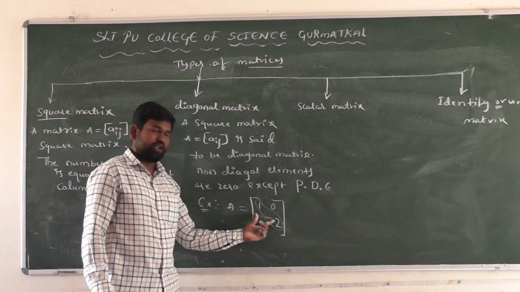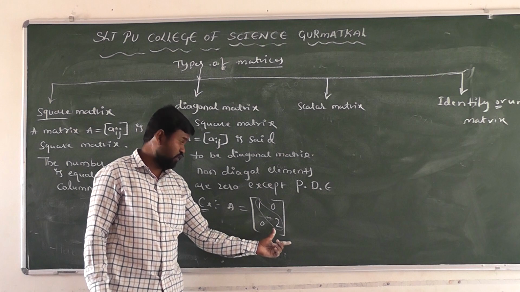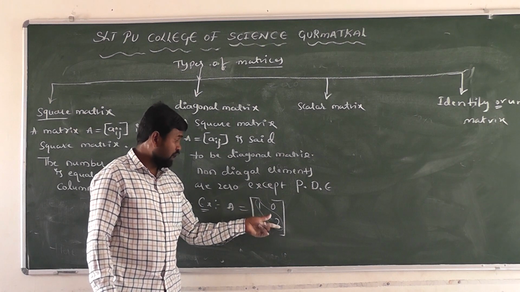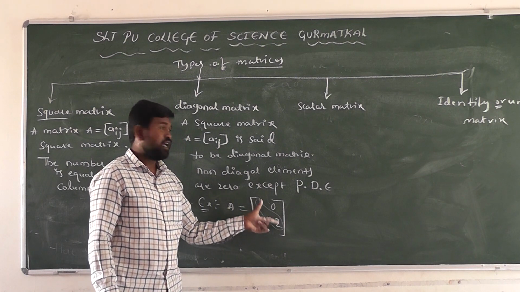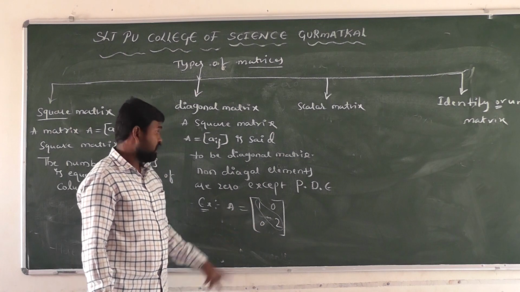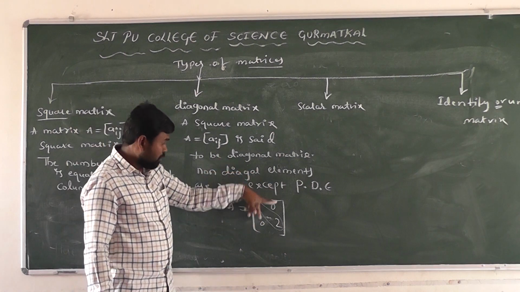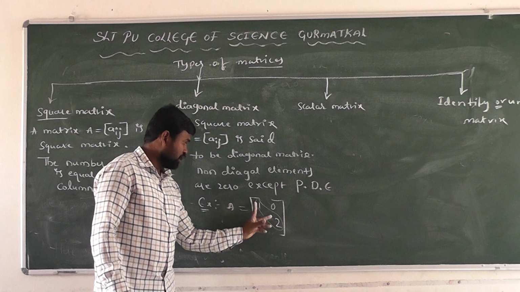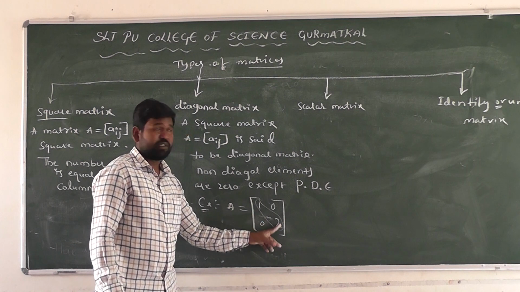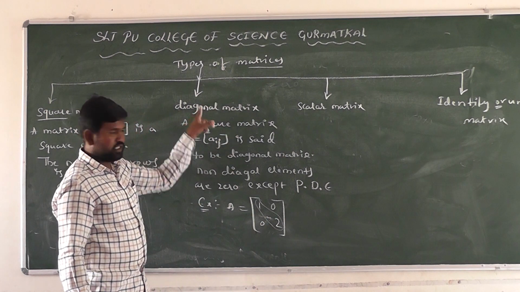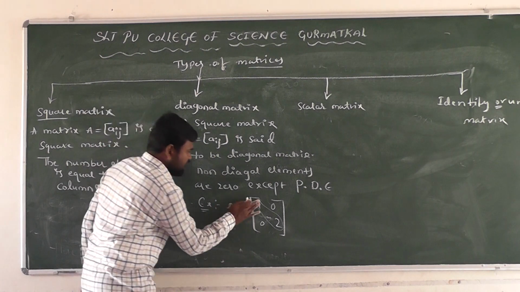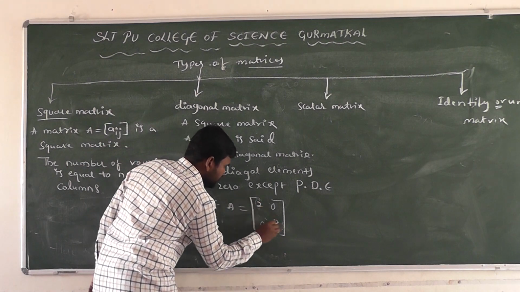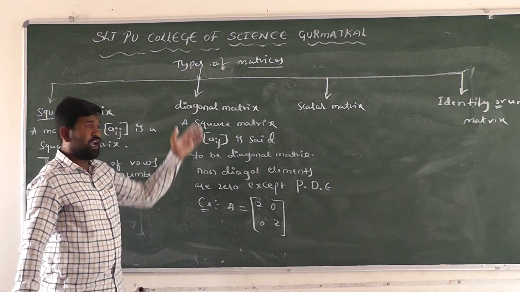It is a square matrix of 2 cross 2 order, the number of rows is equal to the number of columns, right? These, 1 and 2, are called principal diagonal elements, and the remaining are called non-diagonal elements. Non-diagonal elements are 0 except the principal diagonal elements. It is called a diagonal matrix. It is an example for it, right?